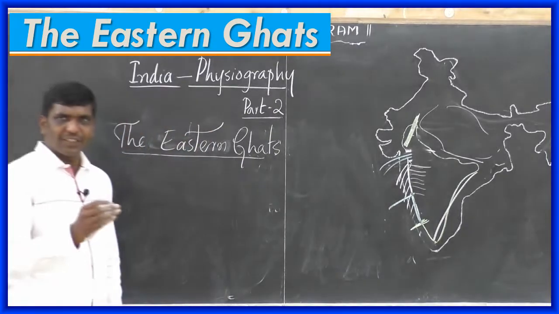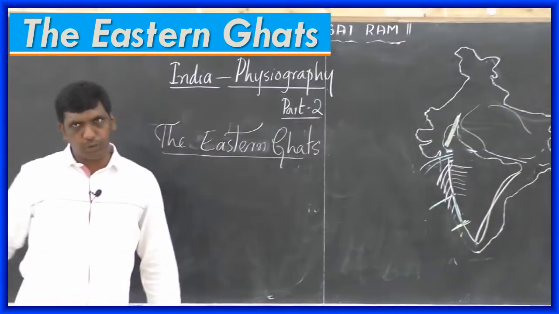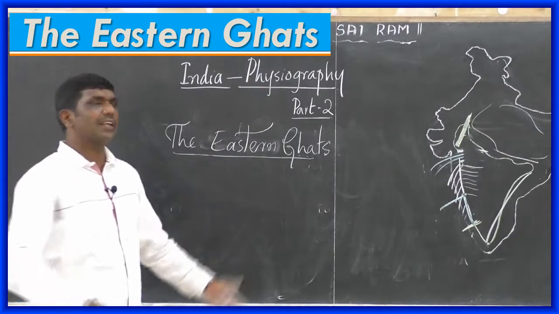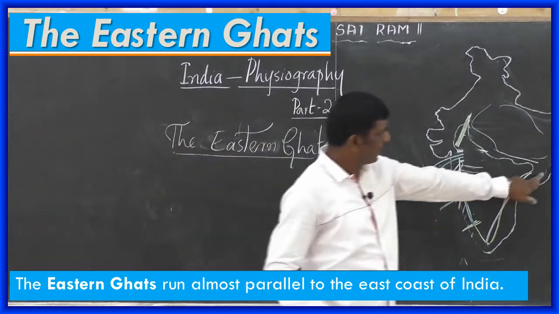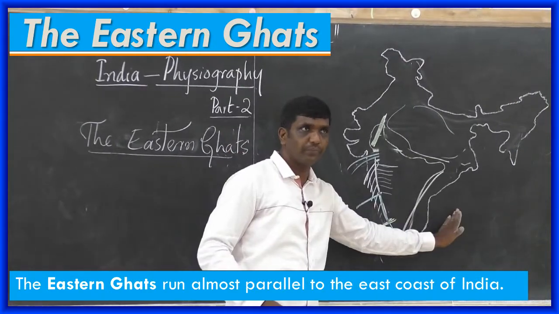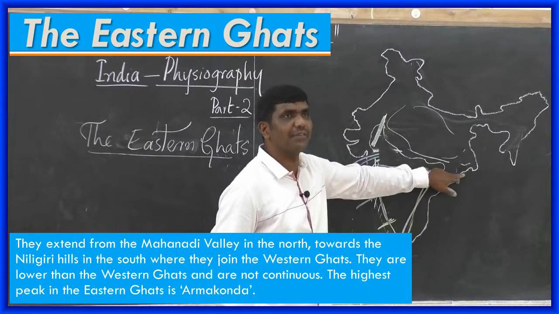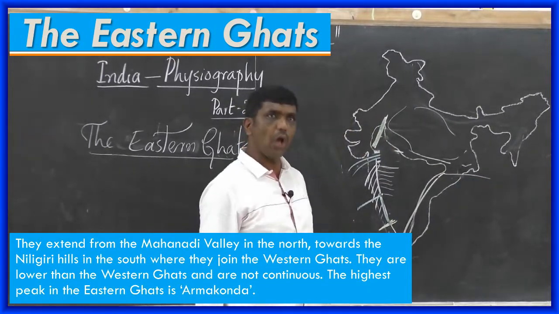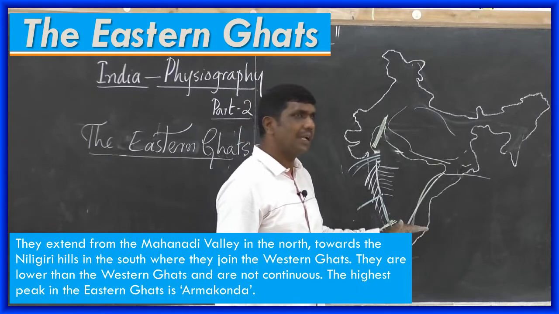See, Western Ghats runs parallel to the western coast. But what about the Eastern Ghats? That is also like that. Eastern Ghats run parallel to the east coast of India. They extend from Mahanadi Valley in the north and towards the Nilgiri Hills.